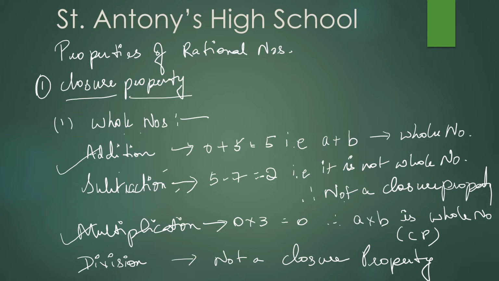So that is why you must know whole numbers: all positive numbers including 0. By this example, closure property for the whole numbers is only applicable to addition and multiplication. Clear children?